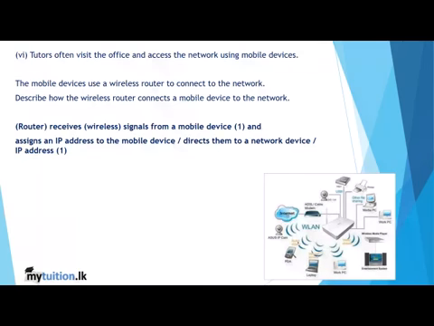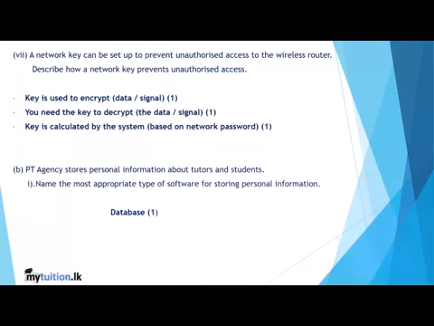So normally once you get the signals to your phone, you can activate your Wi-Fi through passwords, or sometimes it's not secure and you can directly get into the Wi-Fi. A network key can be set up to prevent unauthorized access to the wireless router. So you have to encrypt. That's why the passwords are used. You need the key to decrypt, or the key is calculated by the system.